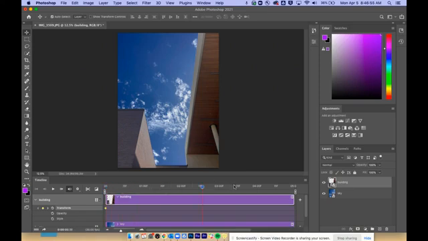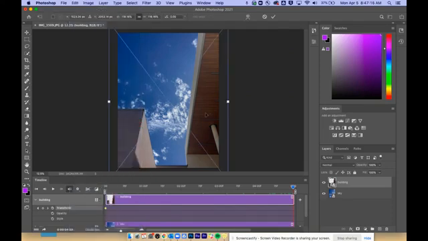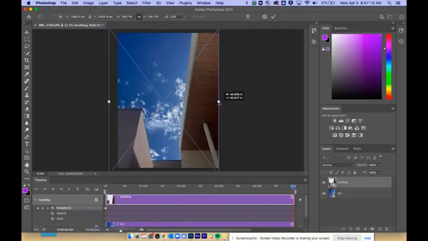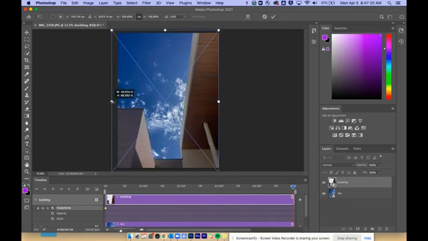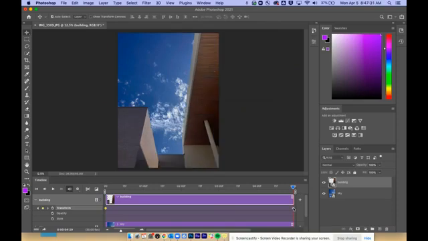Now, all the way at the end, I want it to be a slow transition from it being cropped in closer, zoomed into this one, to being different here at the end. So I made sure to move my timeline all the way to the end, and then I'm going to zoom out. To do that, I'm going to go again to Free Transform and zoom out like this. Now this change is not made official until I hit this check mark right here, and when I do, it'll create another little marker right there.